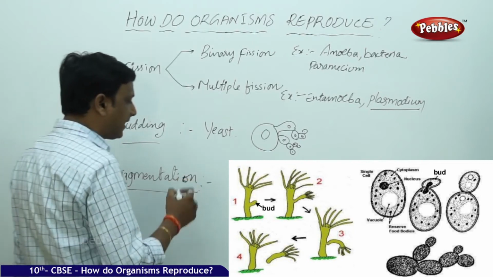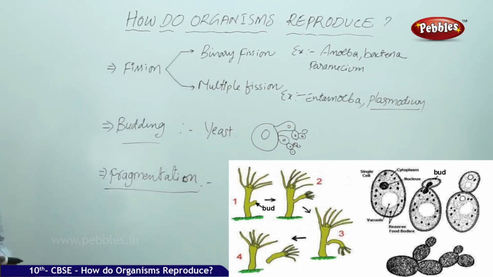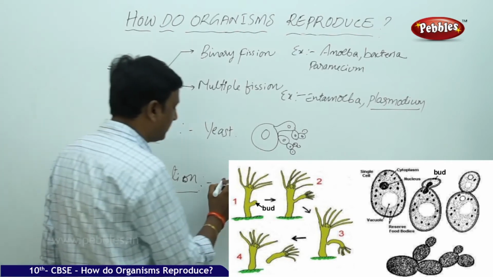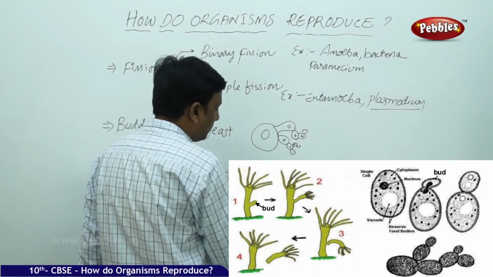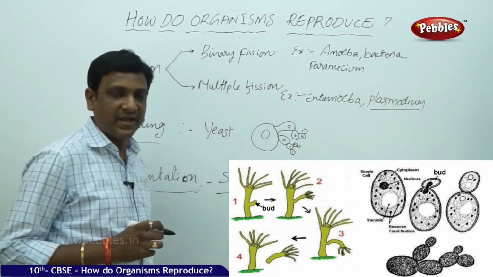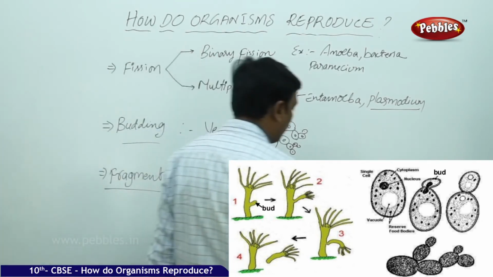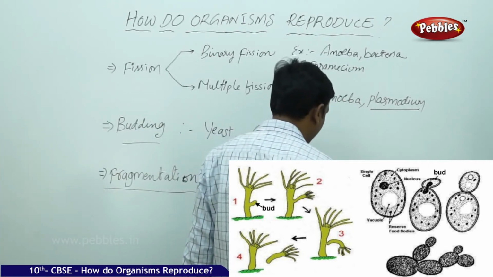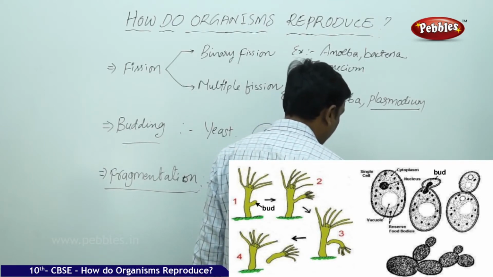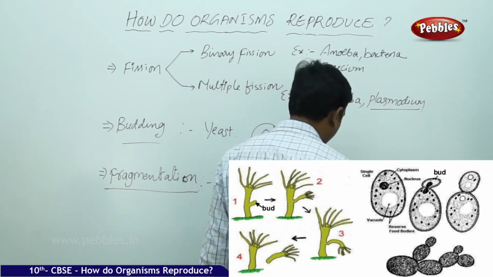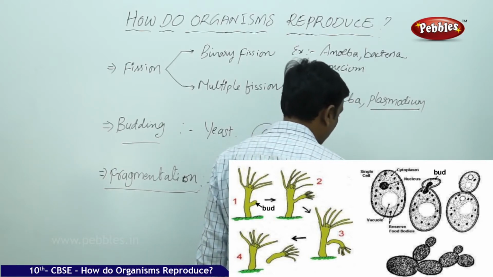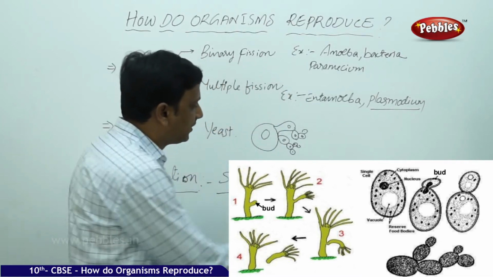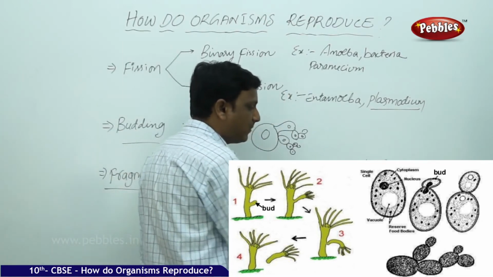The next one is fragmentation. Fragmentation is the simplest method of reproduction in multicellular organisms. For example, we can take Spirogyra. Whenever Spirogyra is mature, completely grown up, the Spirogyra filaments, you might have seen them in your laboratory on the permanent slide, are green in color. All cells are similar. So it splits into many parts.